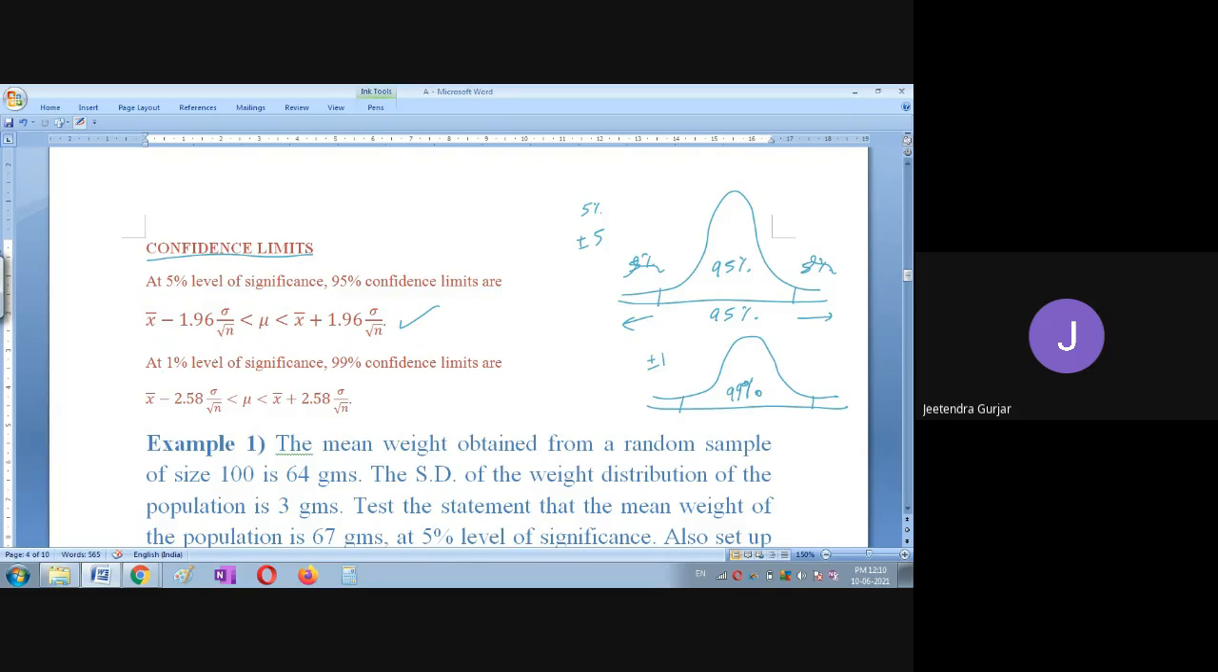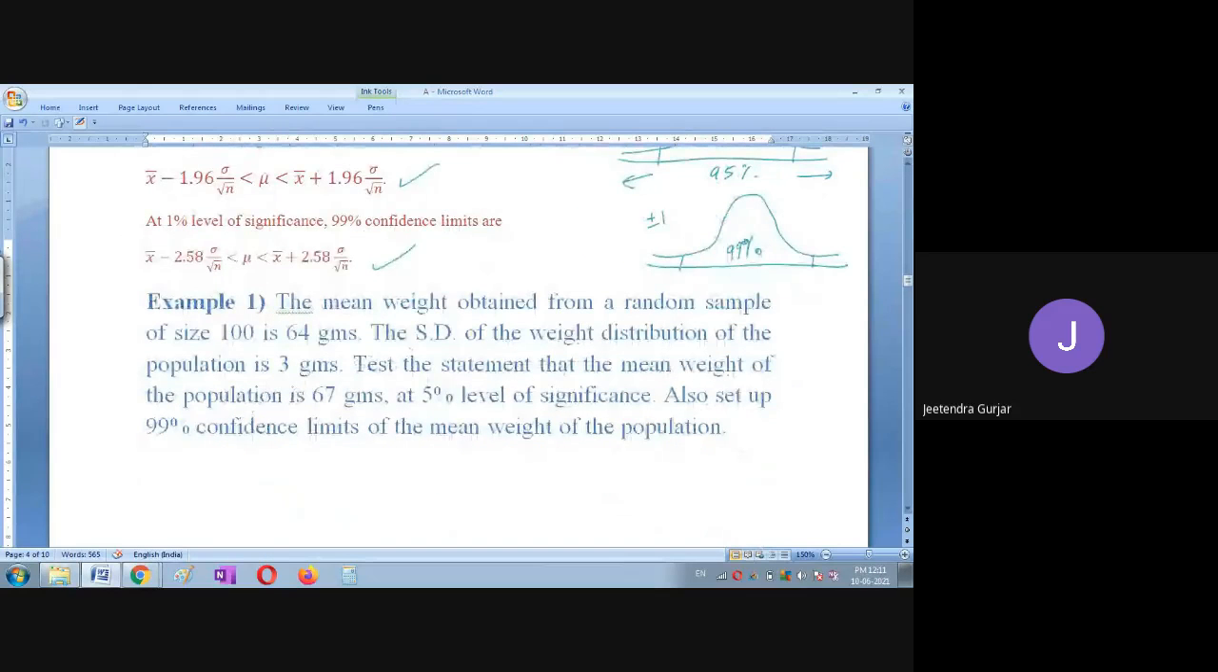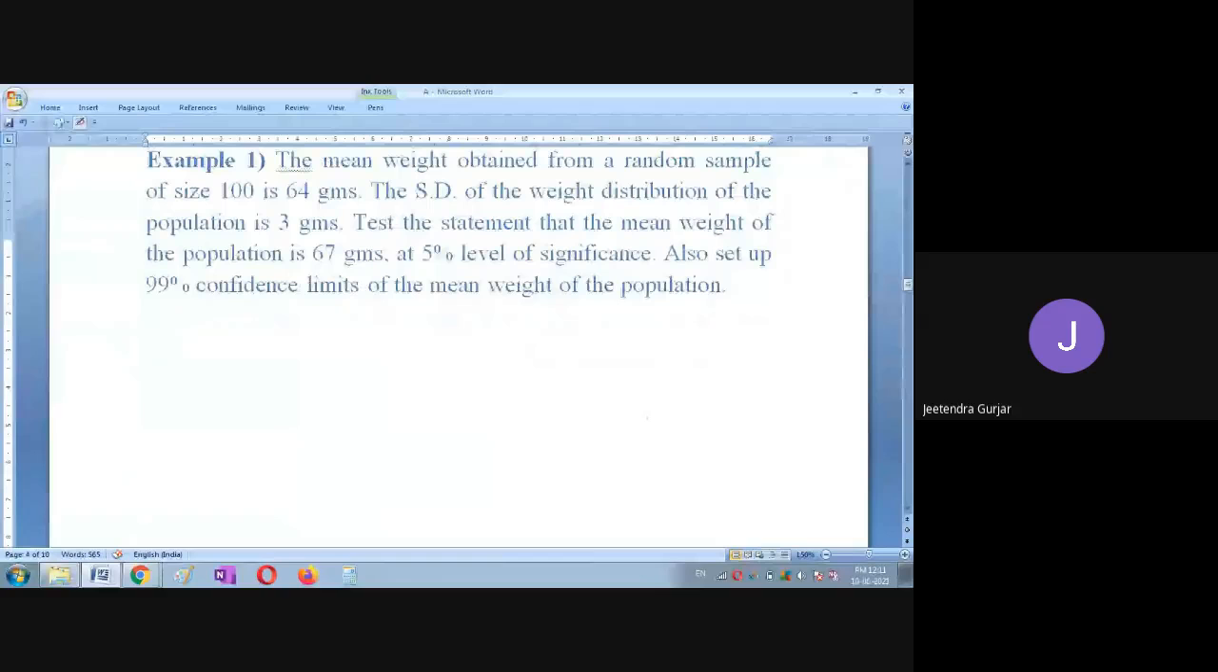Same way we have again at 1% level of significance with 99% confidence is correct. That time we are going to use this limit. So this will be helpful for solving the example. So please write down the example, students.